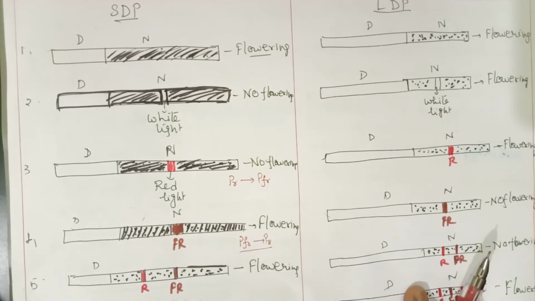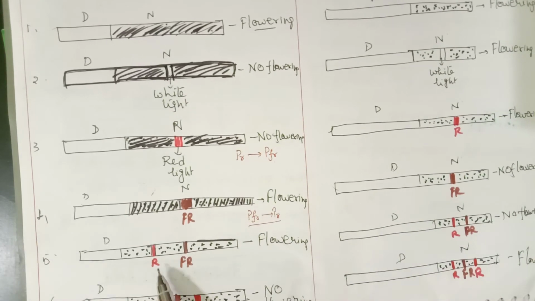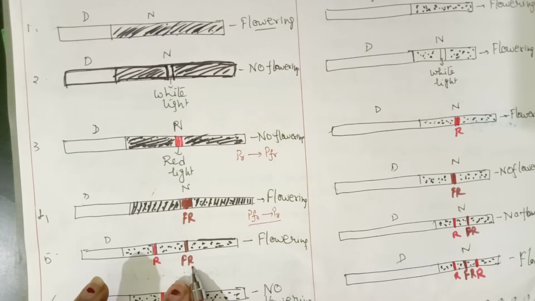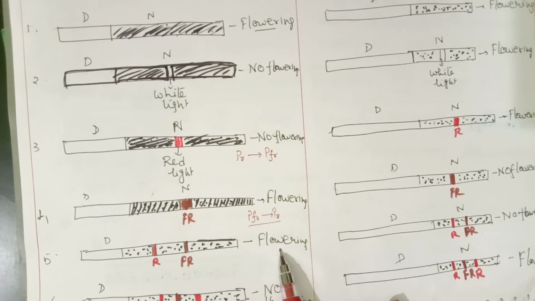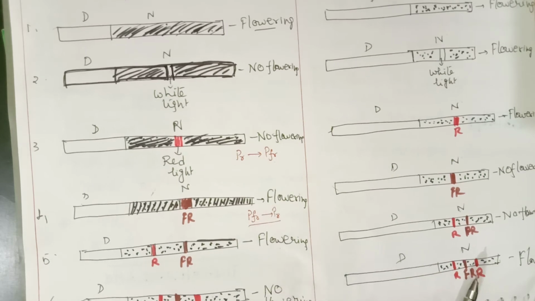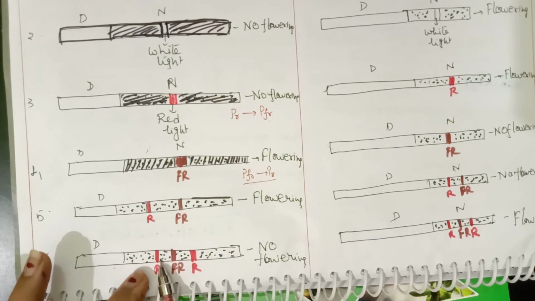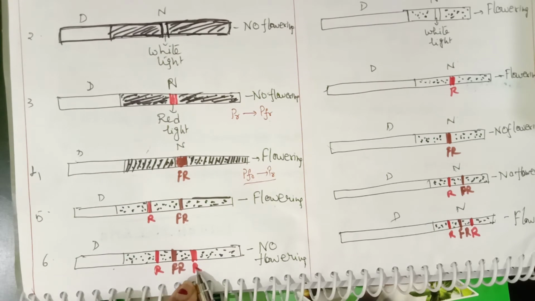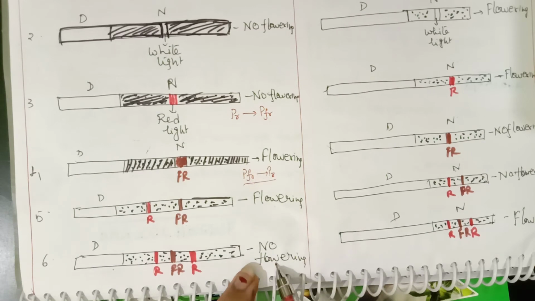Next, the fifth condition: during night time it is exposed first to red light and then far red. Because the last exposure is to far red light, same as the previous one, we find flowering. Now in the last case, it is first interrupted by red light, then far red light, and again red light. Last it is treated with red light, so we don't find any flowering here.